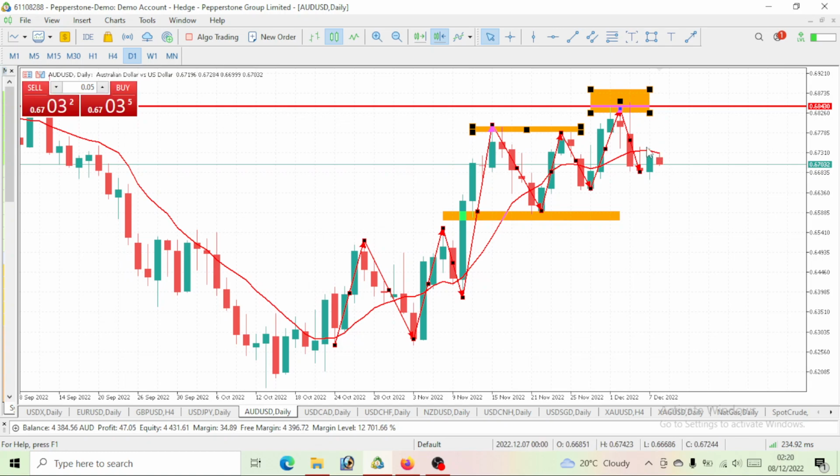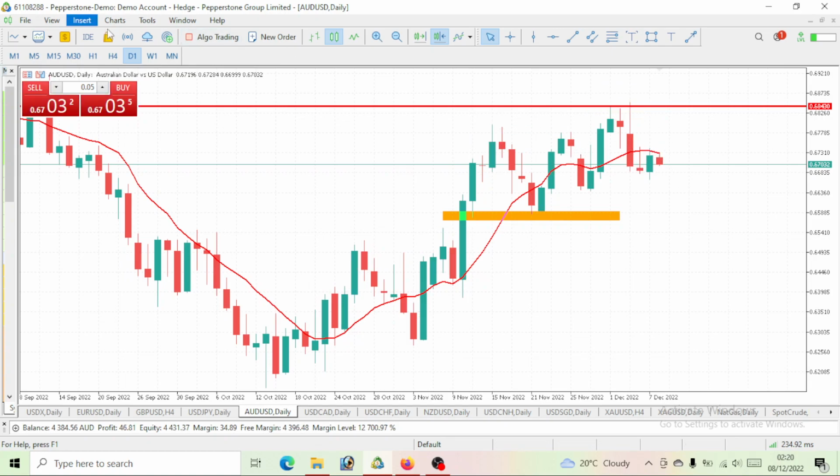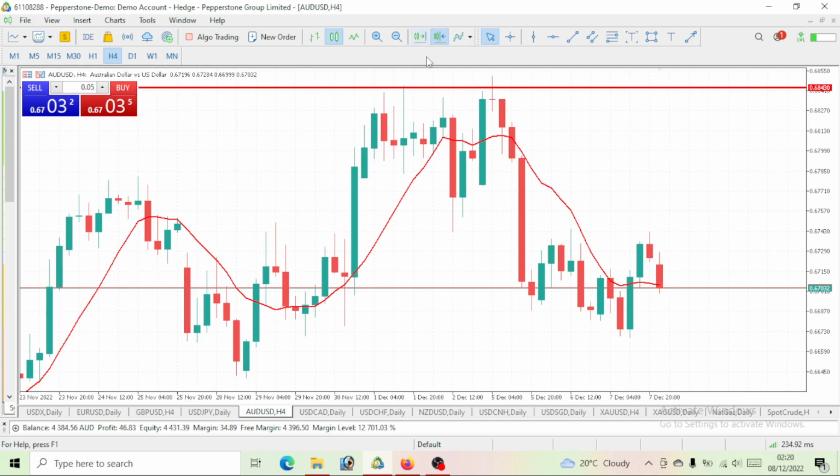And possibly we should be above our 10 period moving average. That's what this 4-hour time frame actually says. This 4-hour time frame kind of wants to give us that bullish move. So we will see something like this. You take this as a high, and let's consider this as a correction. If a new high is being made that breaks this high, then we can go ahead to take our buy on this AUD USD. If not, we might just want to fold our hands because price can continue to go bearish.